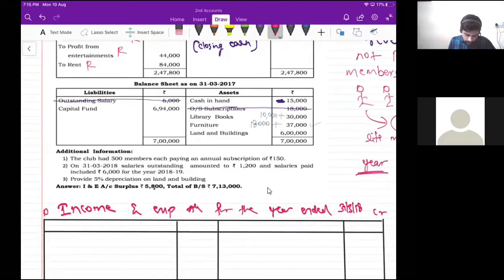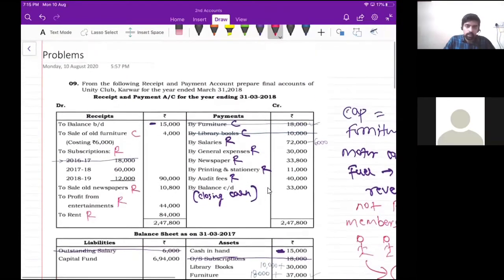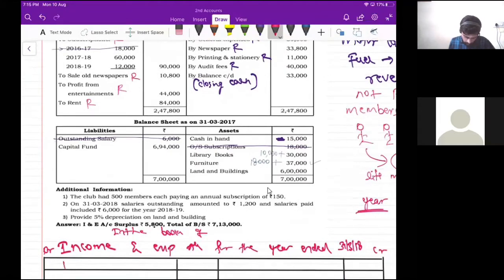Write debit and credit. Before that, you have to write here in the books of, and write that NPO name. So the NPO name is Unity Club Karwar. Correct? Particulars, amount.